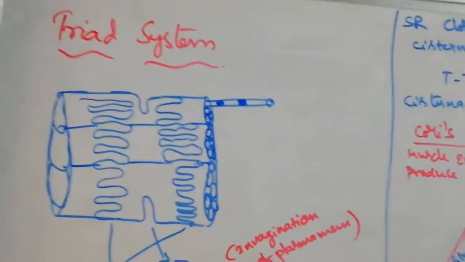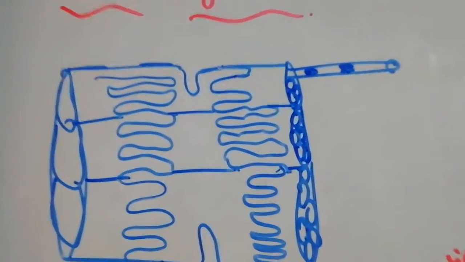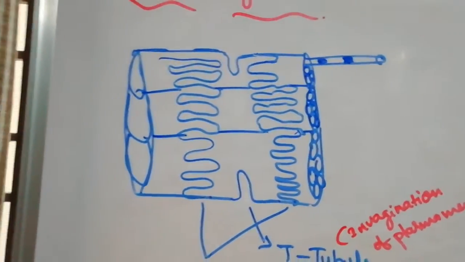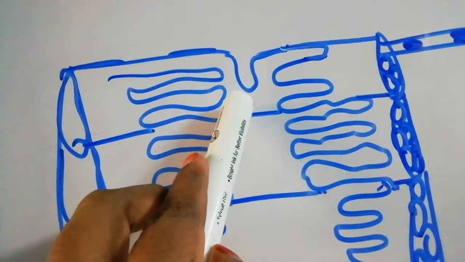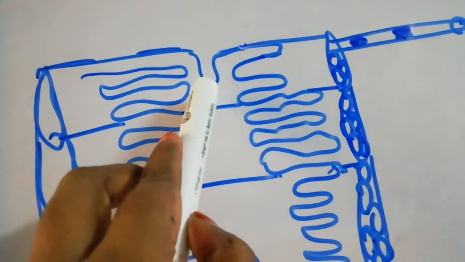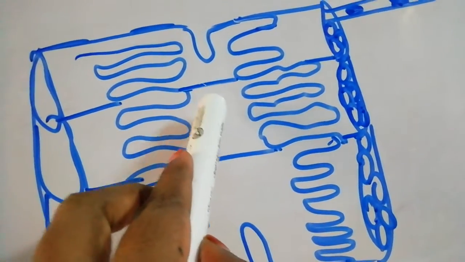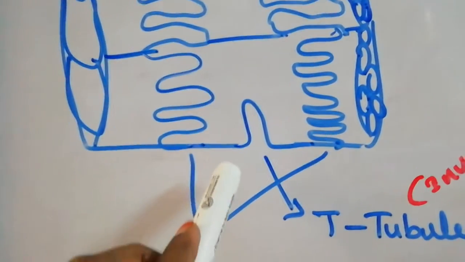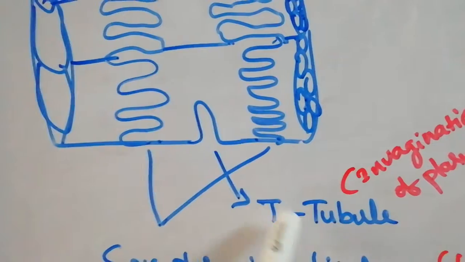Next topic, triad system. In the triad system, the sarcolemma is extended into the sarcoplasm. The plasma membrane of the muscle fiber is called the sarcolemma, and the cytoplasm is the sarcoplasm. This plasma membrane is extended into the sarcoplasm, forming a T shape.